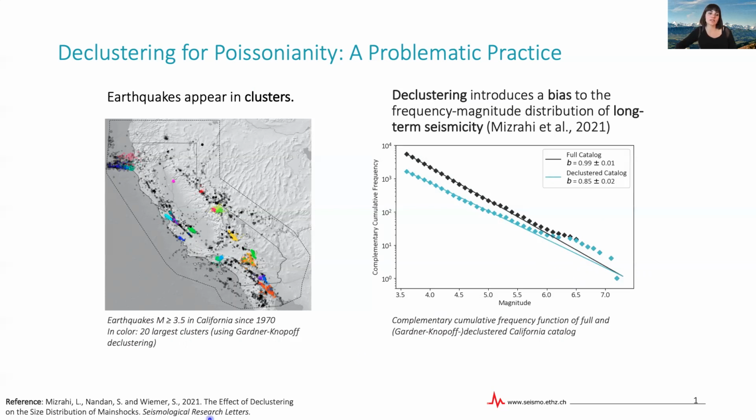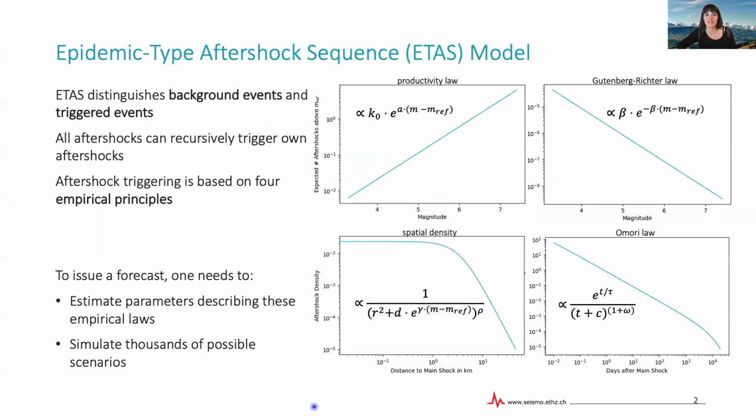And in our recently published paper, we systematically assessed the effect of declustering on the size distribution of main shocks. And we found that declustering does actually introduce a bias to the b-value of the Gutenberg-Richter law. And one of our conclusions is that we should try to avoid doing PSHA based on declustered catalogs and rather move towards other approaches. One such other approach is, for instance, provided by the epidemic type aftershock sequence, or ETAS model.